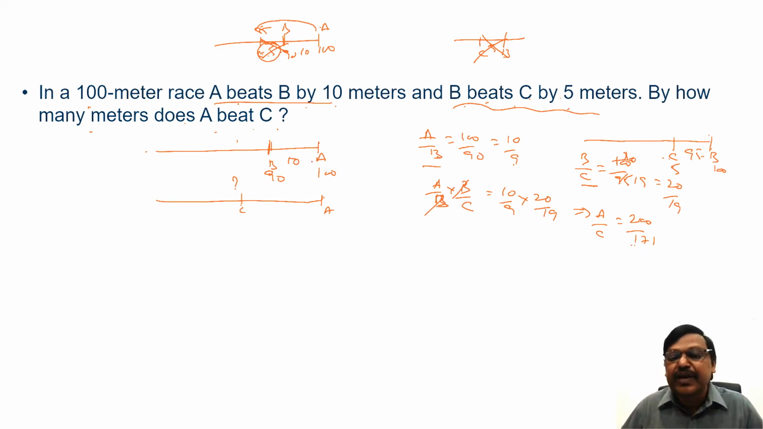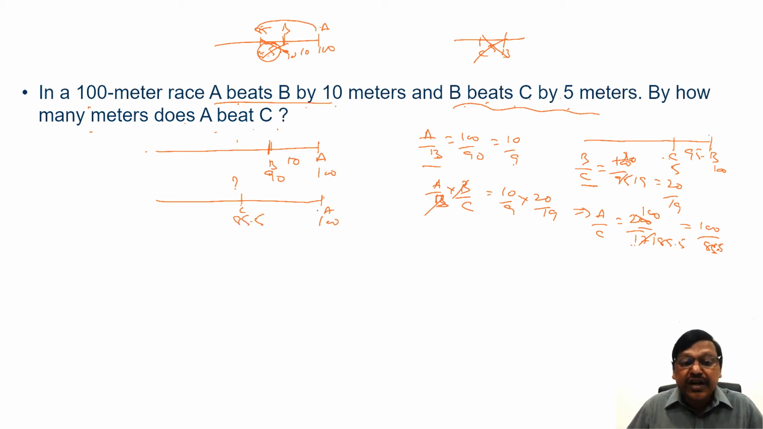But I have only 100 meters. Cancel this, 200s to 85.5s. When A runs 100, C runs 85.5. When A runs 100, C runs 85.5 means A beats C by how much? 14.5. That 14.5 is our answer.